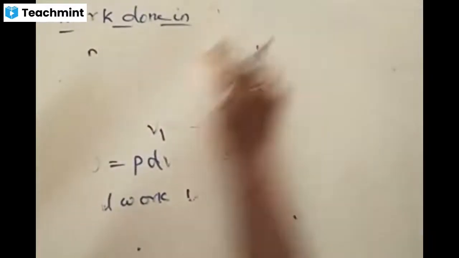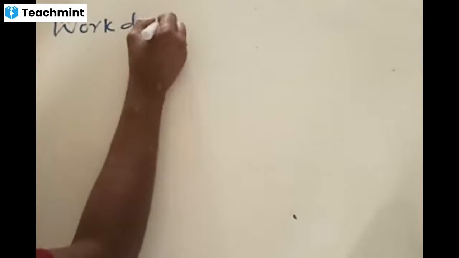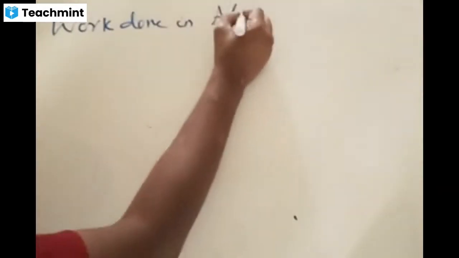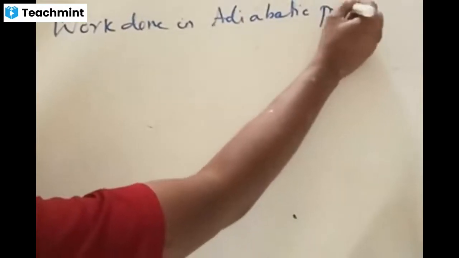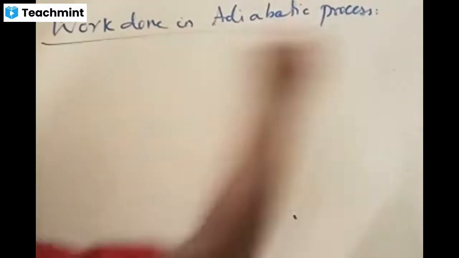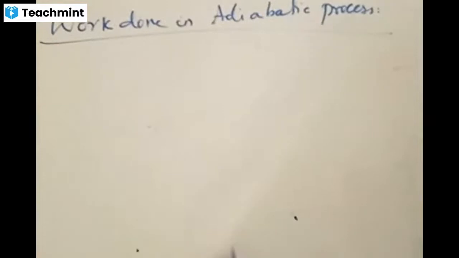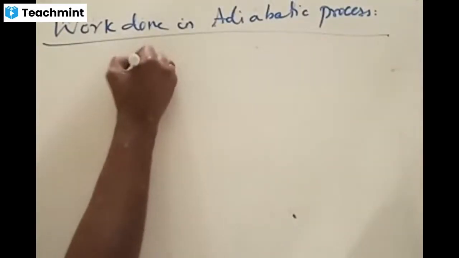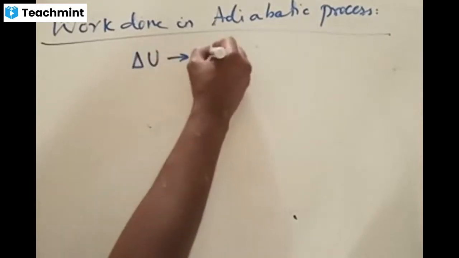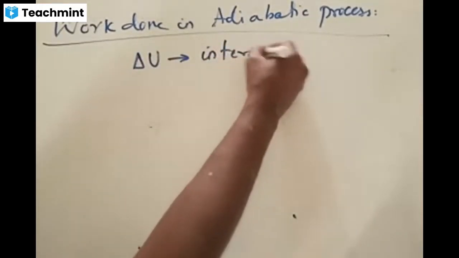Now let's talk about another important derivation, that is work done in an adiabatic process. Work done in adiabatic process. First of all, what is an adiabatic process? That is the thing you should know. An adiabatic process is the one in which the system will undergo only change in terms of its internal energy.